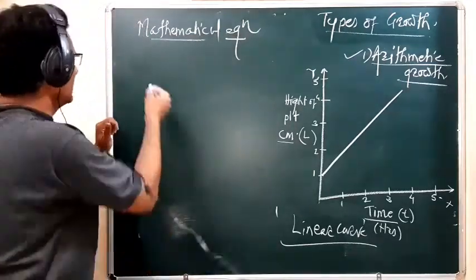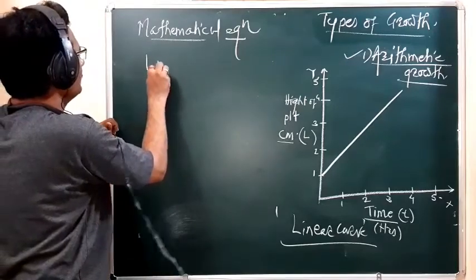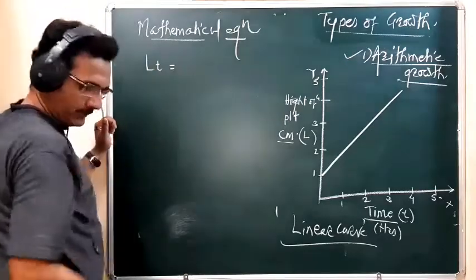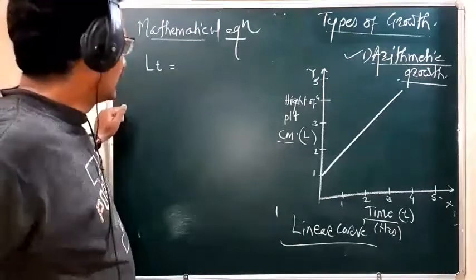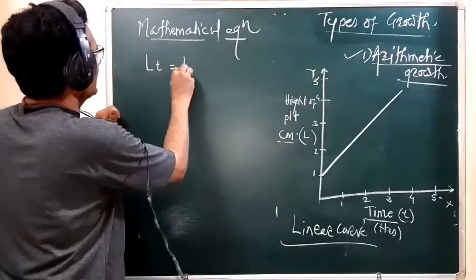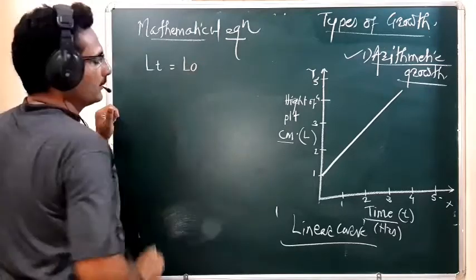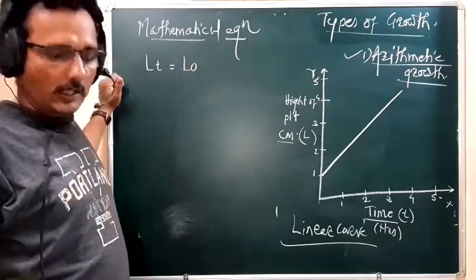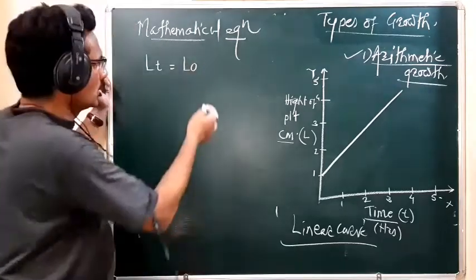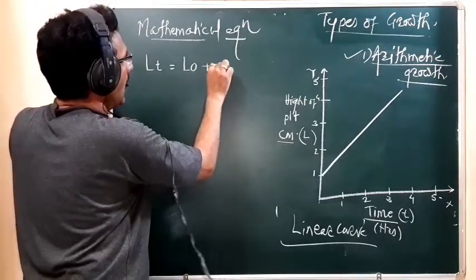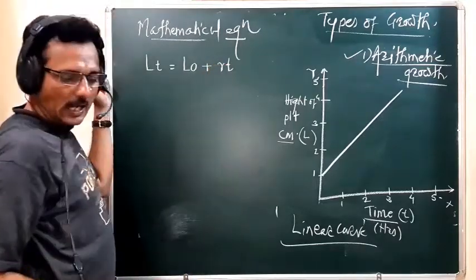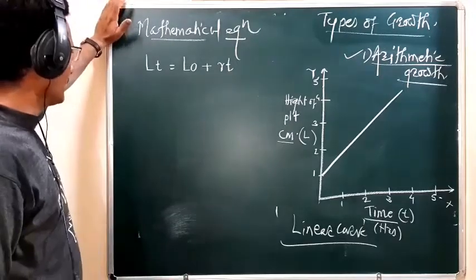That equation is: the length at time t is equal to the length at time 0, L0, plus Rt. So what is this, student?